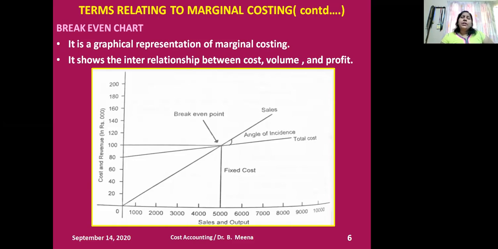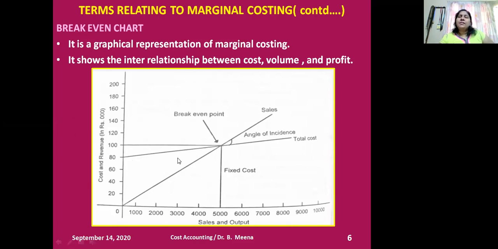When my production is zero, even then I will incur fixed costs. That's why the total cost curve does not start from the origin. Why? Total cost is not only the total variable cost. It also consists of total fixed cost.